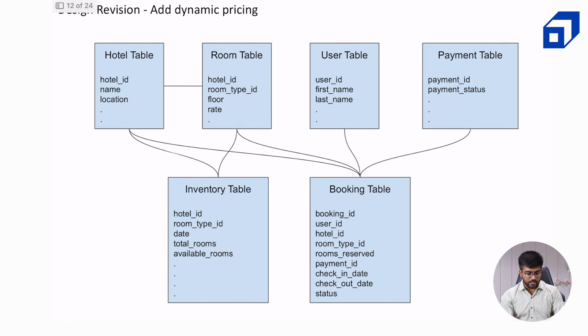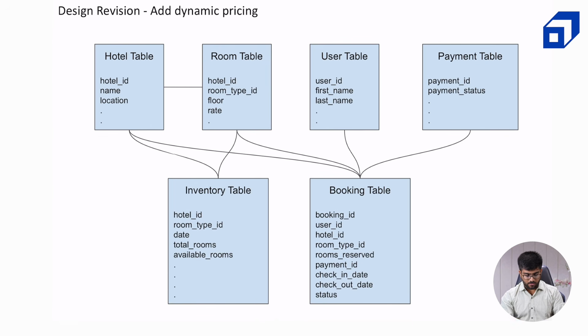So what we can do is, in the room table, we can also add, like there is rate already there. We can also add a date column, and associated with a date column, there will be a particular rate. But if you notice, for example, let's allow the admin to update rates for 1 year in advance. Okay, I think 1 year is too much. We can allow the admin to update rates for 1 month in advance.